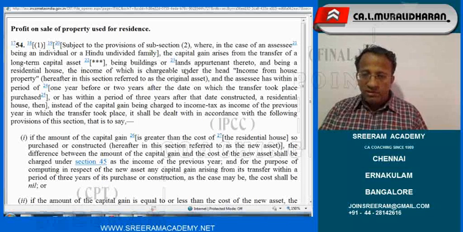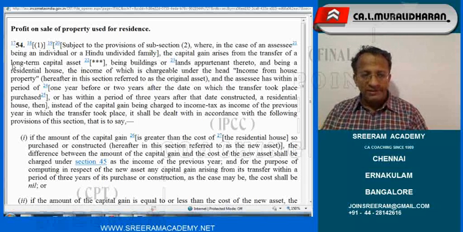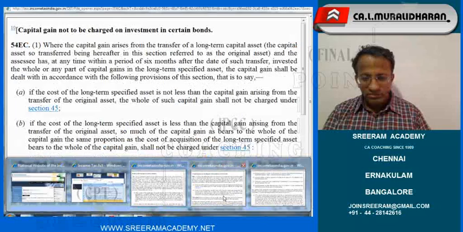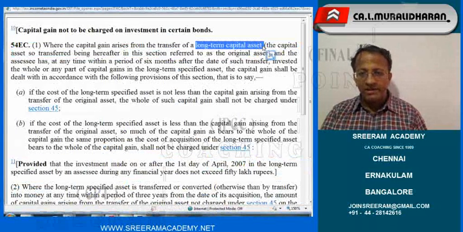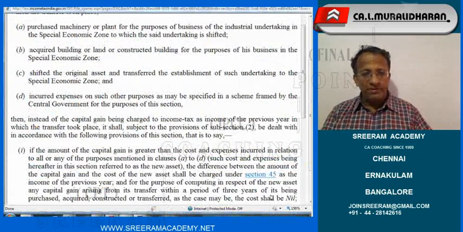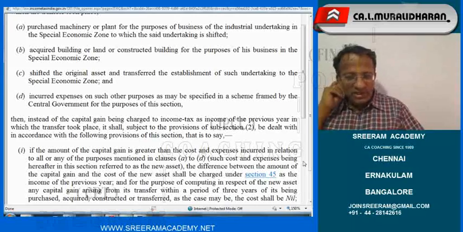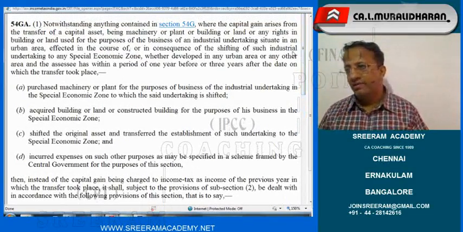And one more thing is that section 54 is applicable for long-term capital asset. 54 EC is also applicable for long-term capital asset. So the latest one, for the purpose of understanding, I have taken up 54 GA.